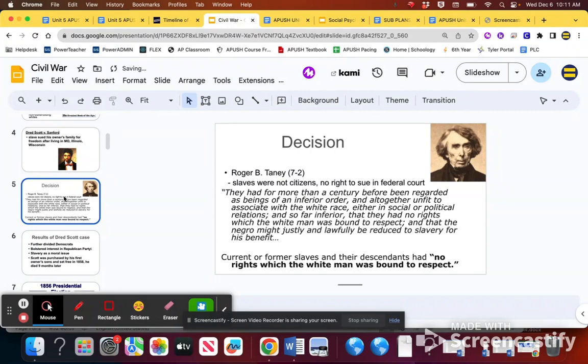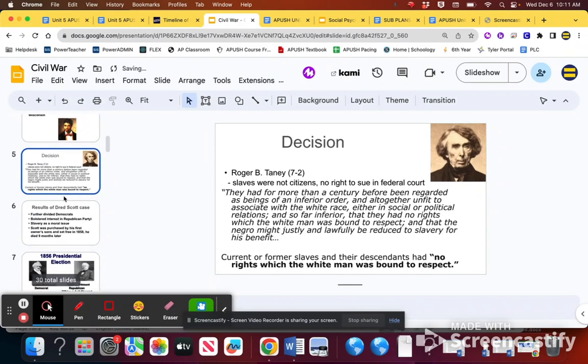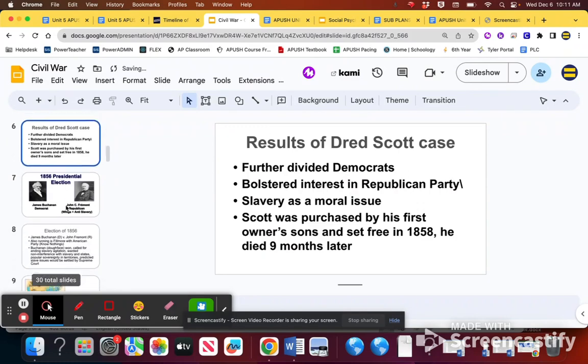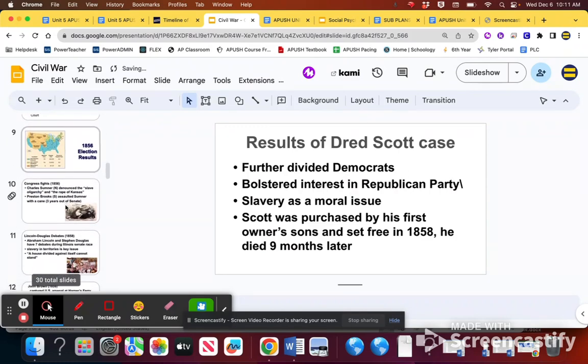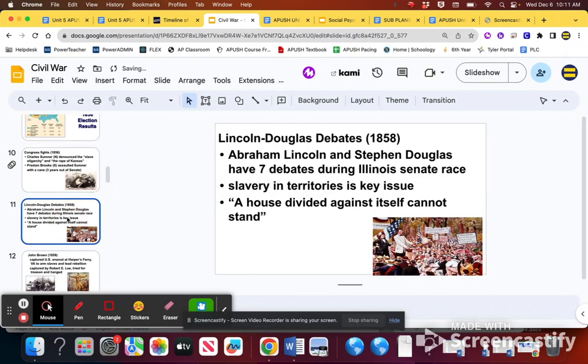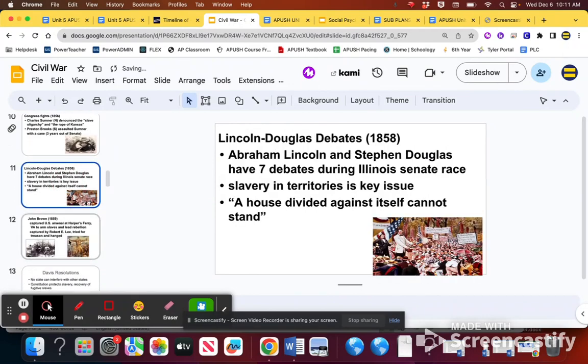They are not considered citizens at all after Dred Scott, which is going to have the effect of dividing the Democratic Party in half, sending half of them to the Republican Party, joining up with the Whigs, and the formation of the Republican Party as a whole, as they now see slavery as a moral issue. We then end with a couple other issues, like the fight in Congress, not too important in the sense that people are going to ask you about it, but it just continues to show the sectional tensions between the two. We also have the Lincoln Douglas debates, which is going to show Lincoln as a national figure now, because people follow the Lincoln Douglas debates in the newspapers, and that's how he becomes very popular.